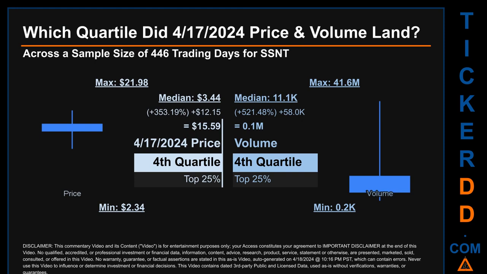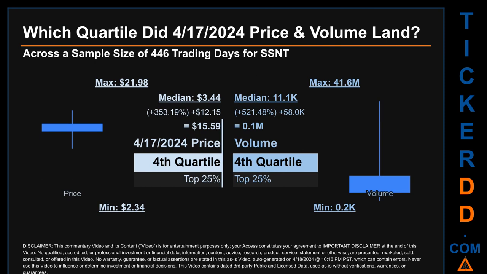Which quartile did April 17, 2024 price and volume land? Across a sample size of 446 trading days, the maximum end-of-day price for SSNT was $21.98 while the minimum was $2.34. Within that price range, April 17, 2024 price, of $15.59, landed within the fourth quartile, meaning that it was within the top 25% of all sampled end-of-day prices. The day's volume landed within the fourth quartile, marking it within the top 25% of all sampled daily volume, which saw a max daily volume of 41.6 million and a minimum of 0.2 thousand.